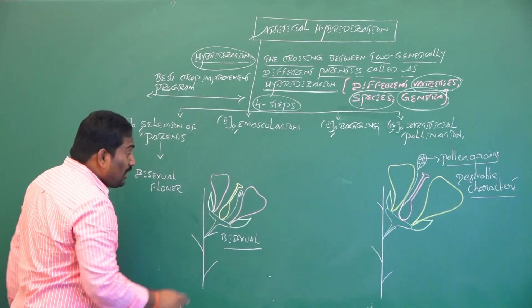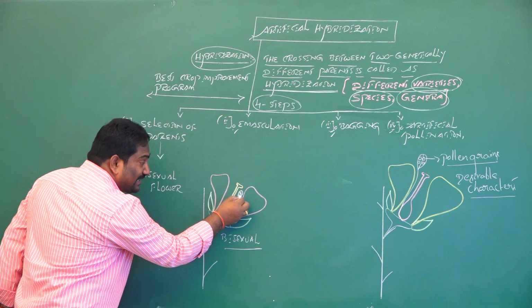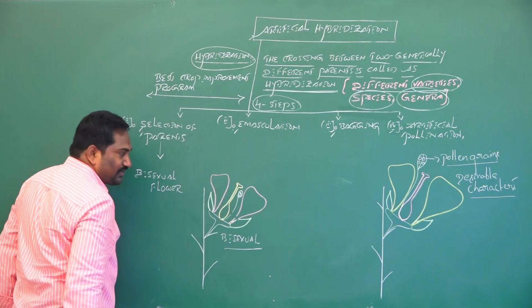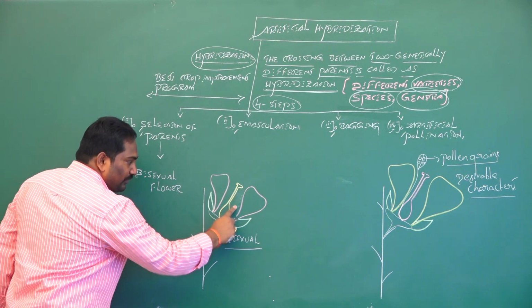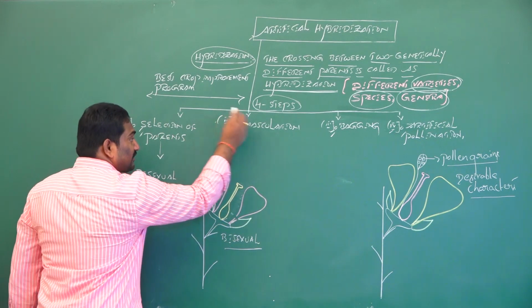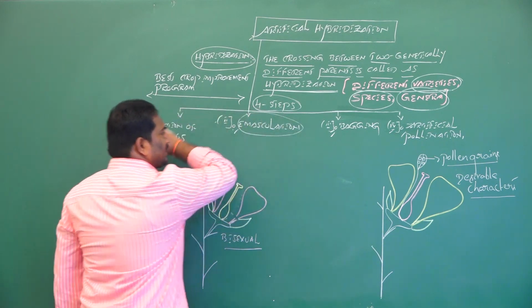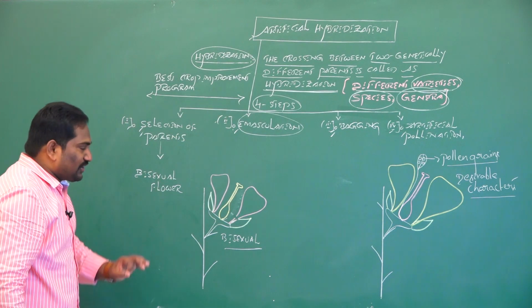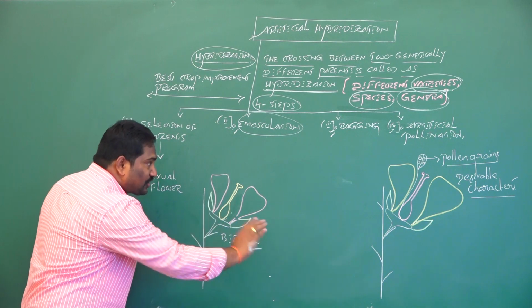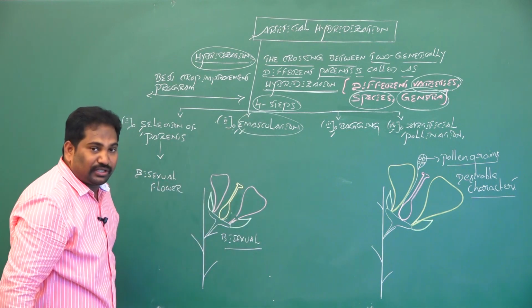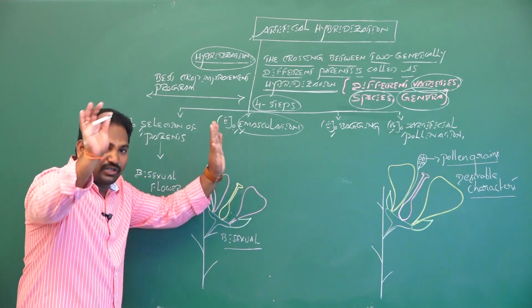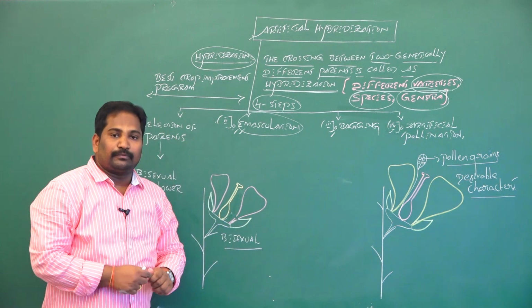So before the rupture of the anthers, before maturation of the anthers, the removal of stamens from the bisexual flower to prevent self-pollination is called emasculation. Emasculation prevents self-pollination in a bisexual flower in the selected parents.